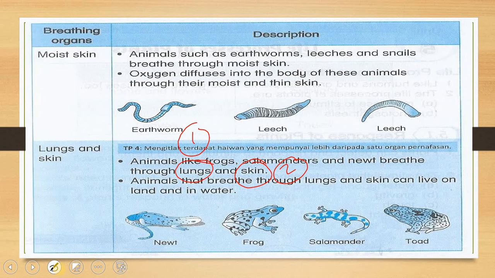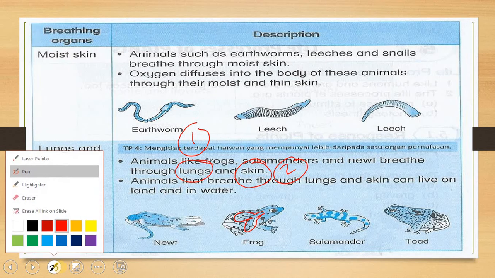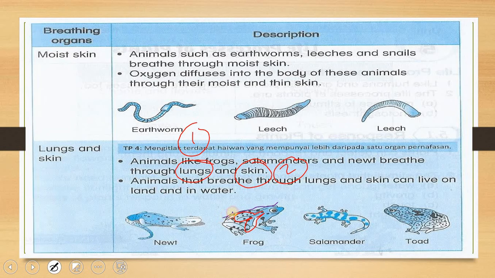So if you look inside of a frog, actually they have lungs, and they also breathe through their skin. So this means they have one, their lungs, and two, their moist skin. This is how animals with two breathing organs breathe.